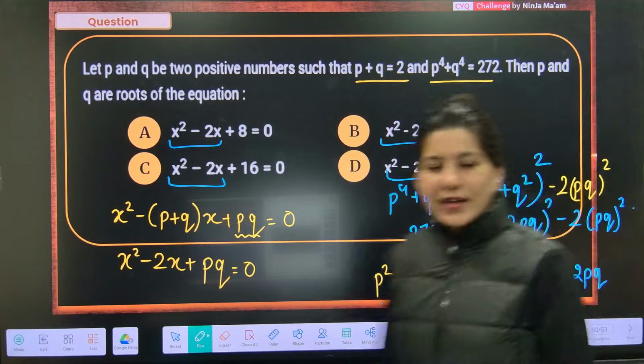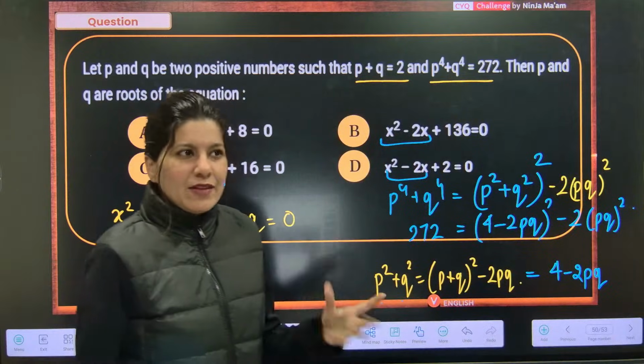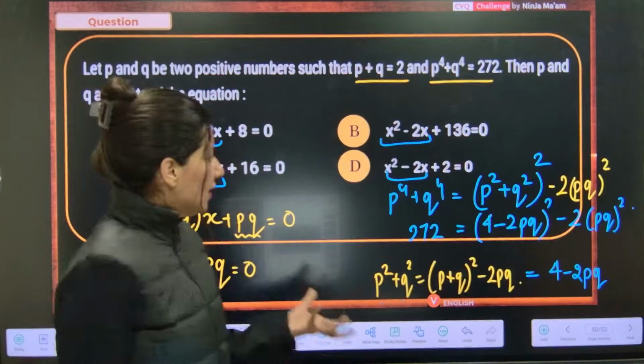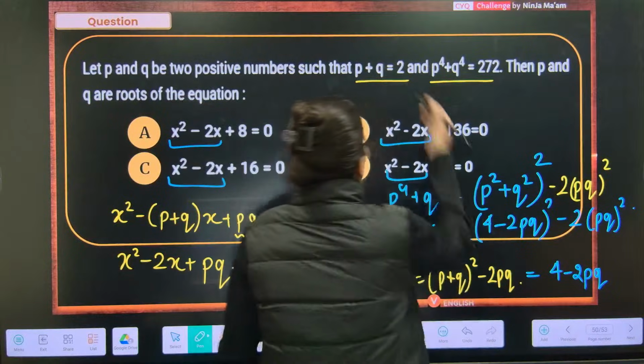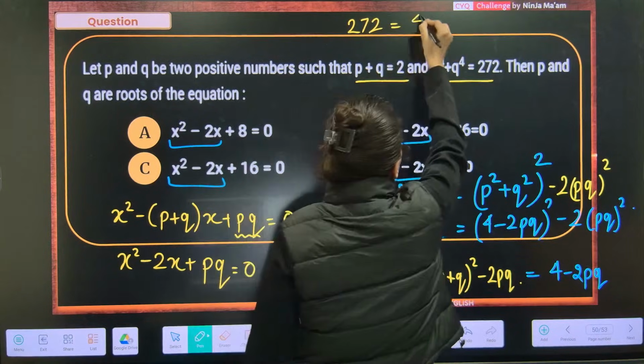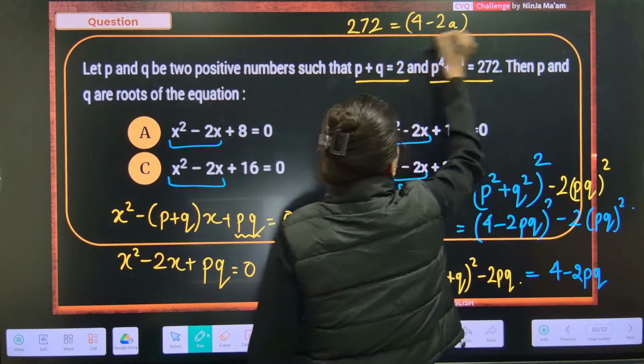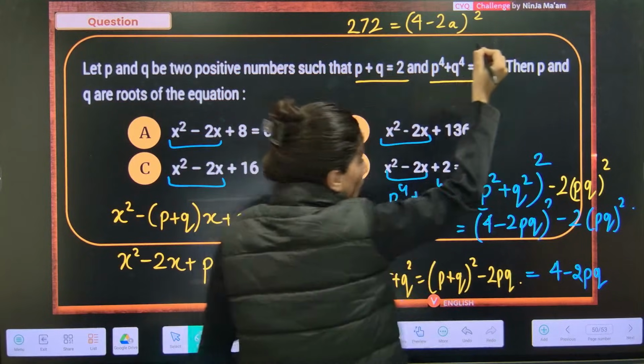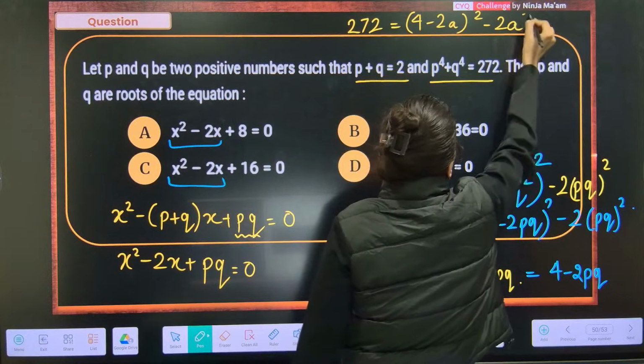Alright. Now you know what? PQ, can we put it as a small a? If I do that, my equation is going to be 272 is equal to (4 minus 2a) whole square minus 2a square.